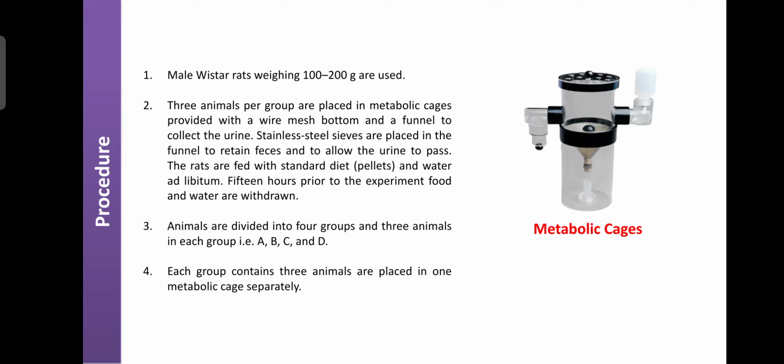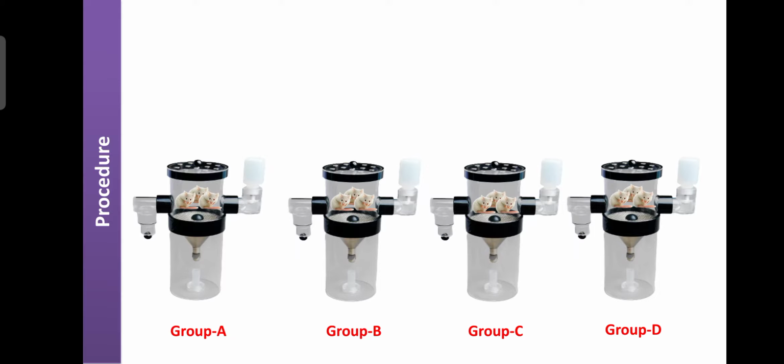It means we require 4 metabolic cages: one for group A, another for group B, another for group C, and the fourth for group D. So this is the ideal metabolic cage. Animals are categorized like this, and each metabolic cage consists of 3 animals, as you can see in the image.